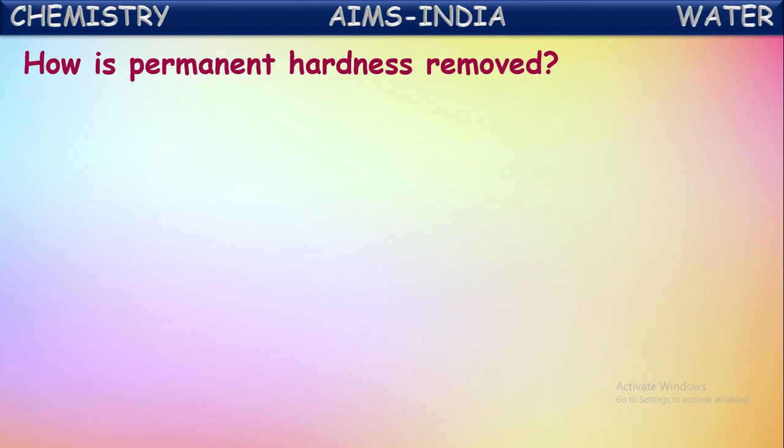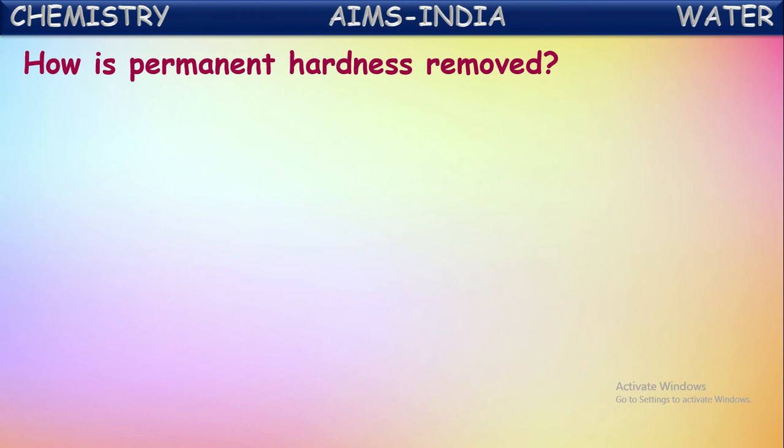Then how can we remove this permanent hardness from the water? We're telling it is permanent hardness. This cannot be removed by the boiling process. So these chemicals won't be decomposed into any other substances on boiling. So these chemicals cannot be removed from the water on boiling. That's why at the starting we told permanent hardness cannot be removed by boiling.